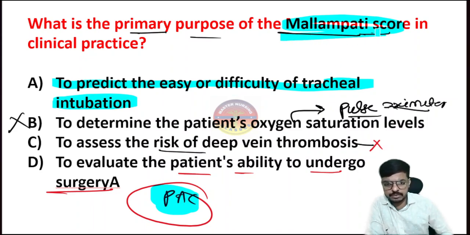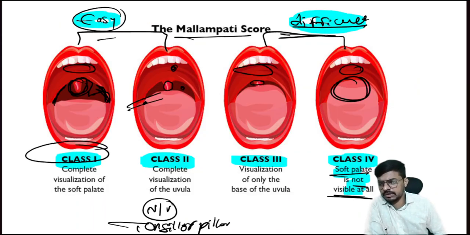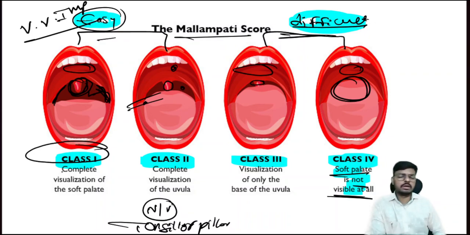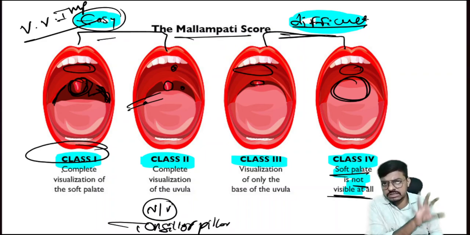We have to go for the Mallampati scoring, and the grades of the Mallampati scoring are very important. Bacho, in grade 1, the complete soft palate, complete uvula, complete hard palate, and tonsillar pillars are visible. Grade 2, soft palate, uvula, and hard palate are visible; tonsillar pillars and posterior pharynx are not visible.